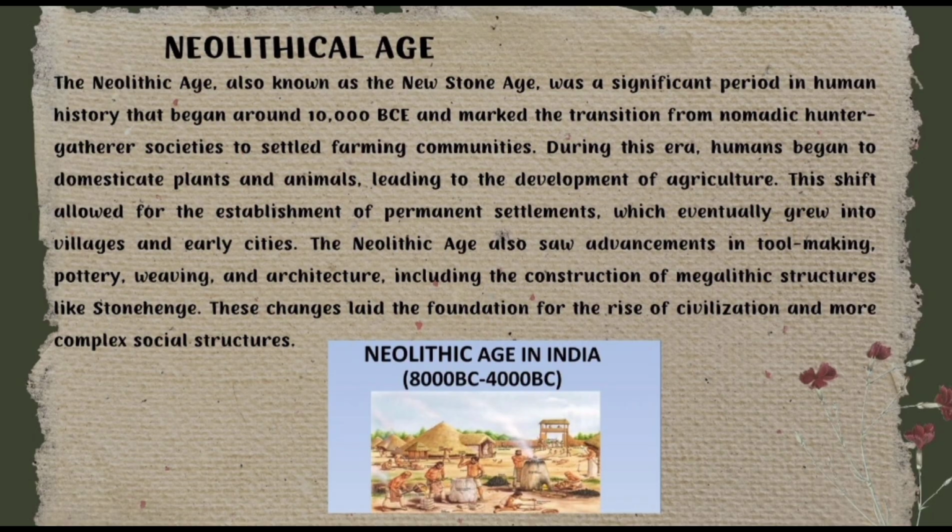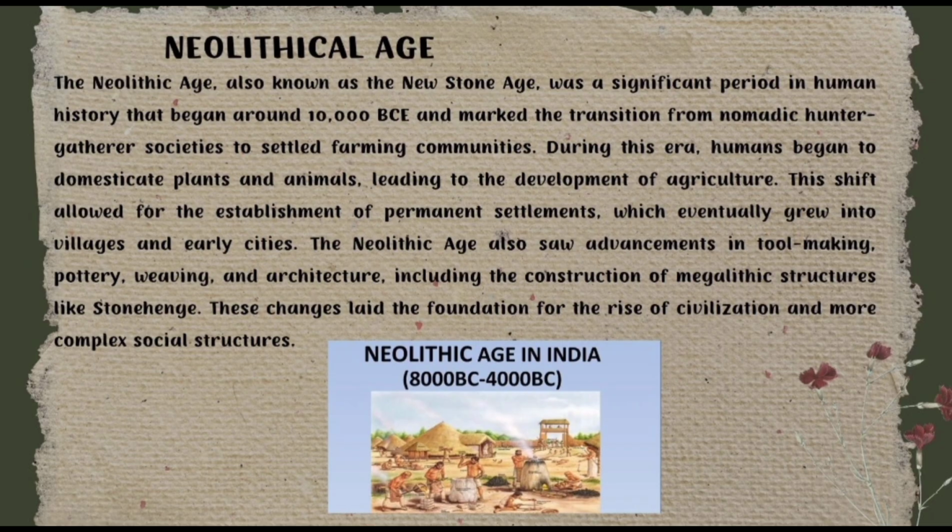The Neolithic Age also saw advancement in tool making, pottery, weaving, and agriculture, including the construction of megalithic structures like Stonehenge. These changes laid the foundation for the rise of civilization and more complex social structures.